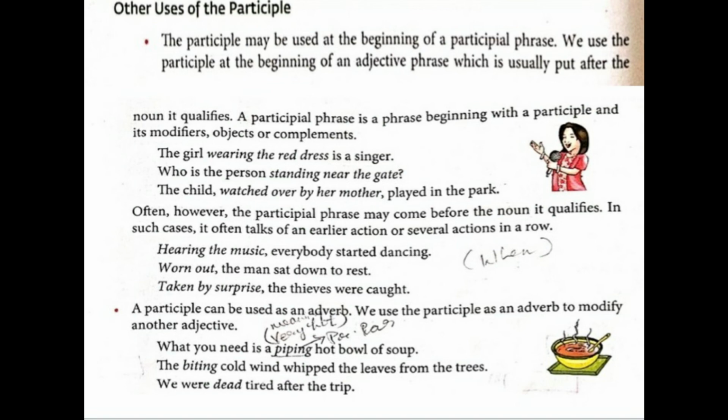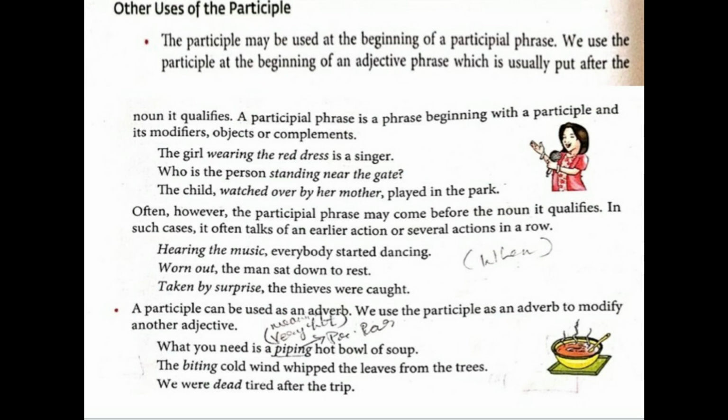So what it will be? It is a phrase beginning with participle. The starting word only would be a participle, and with that a modifier or object or a complement, whatever it requires in the sentence, according to that it will be. Close the bracket. Now examples are given.